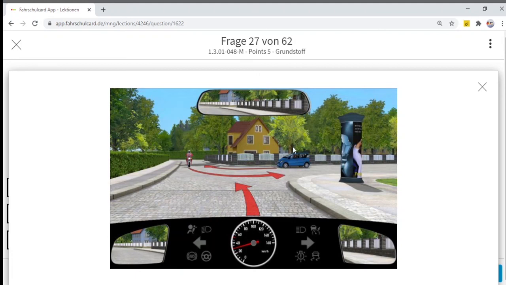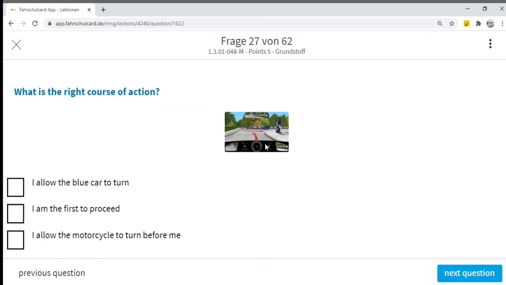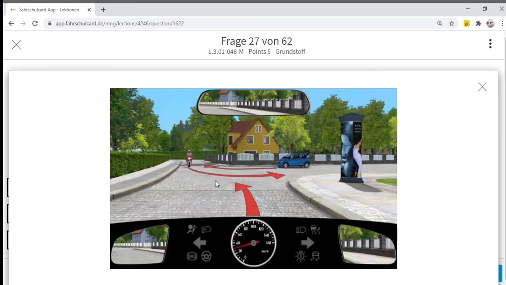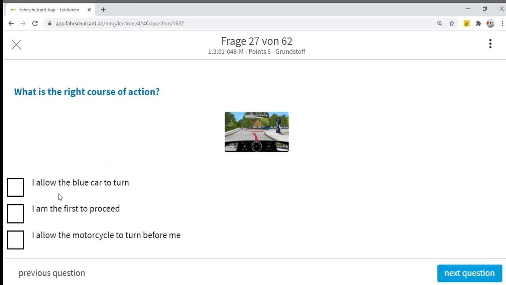So first of all, this blue car is on my right hand side. The blue car has priority. This is clear for sure. The blue car will move first. Then this motorbike has to take the left turn. If the motorbike were going straight ahead, it would not be a problem. But whenever traffic is willing to take a left turn, it has to give way to the oncoming traffic. So do I allow the blue car to turn? Am I the first to proceed?